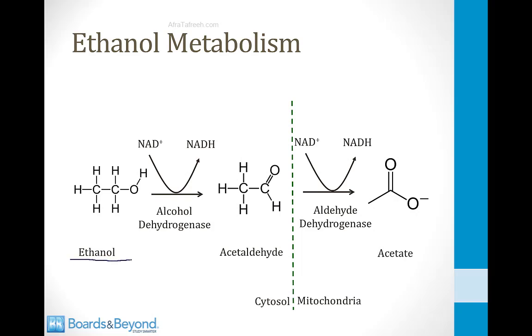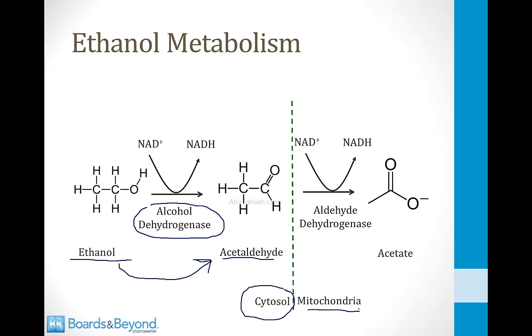And ethanol is metabolized in the human body by the liver through a two-step process. The first step of ethanol metabolism involves an enzyme called alcohol dehydrogenase, and this enzyme converts ethanol into a molecule called acetaldehyde. This is the structure of acetaldehyde on the screen here. This first step occurs in the cytosol of cells in the liver. The second step occurs in the mitochondria. This involves an enzyme called aldehyde dehydrogenase, and it converts acetaldehyde into acetate, and I've shown the structure of acetate on the screen here.